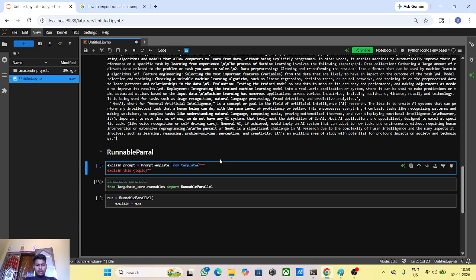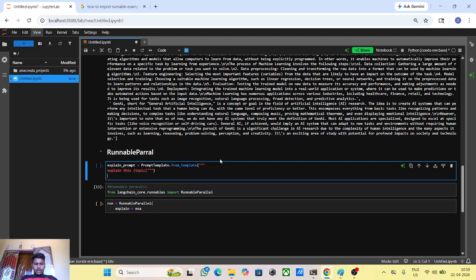We are creating three chains: one chain for explaining, another chain for examples, and another for summary. Just understand how to take multiple prompts, create chains, and run them in parallel. We are understanding this with runnable parallel.